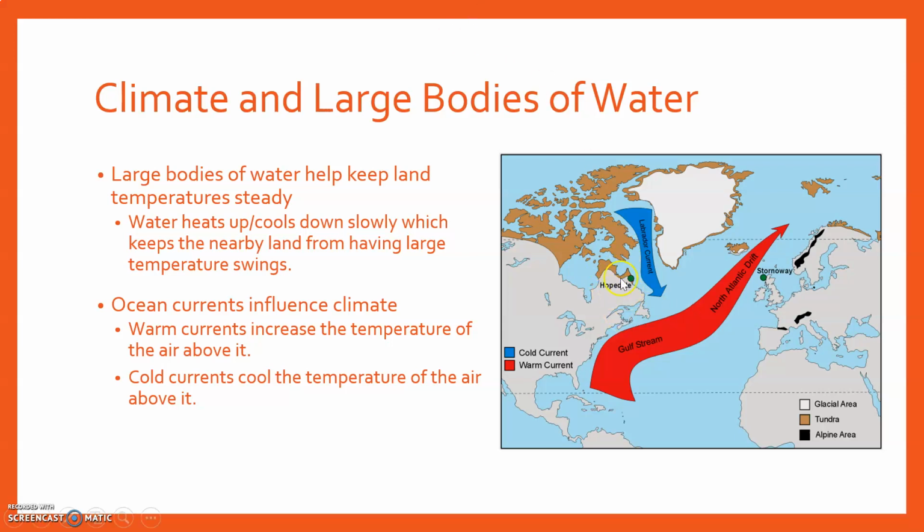All right, so this is an example. You have Hopedale and Stornoway. Stornoway is in the United Kingdom. Hopedale is in Canada. We have the Gulf Stream bringing waters from the tropics up into the North Atlantic Drift, bringing with it this entire region being warmer than normal compared to its peers over here in Canada. Then you have the Labrador Current that's bringing the cold waters down from the poles, which help to secure the cold temperatures that Canada would see.